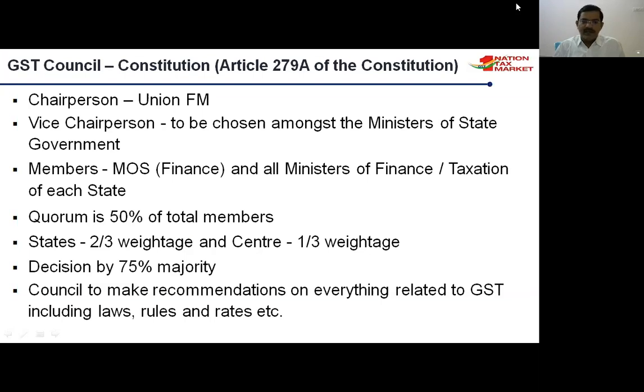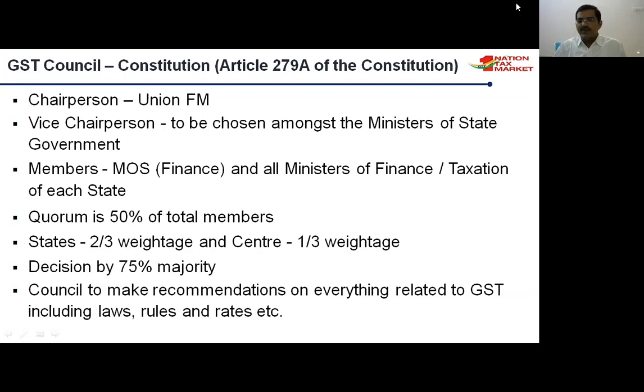The states have been given the highest weightage. 2/3 weightage is given to state governments and 1/3 weightage to the central government. This means the states have the power to monitor the GST. They are given most priority. Without the state governments' opinion or recommendation, no change will happen in the central government, because it is 1/3 and 2/3.